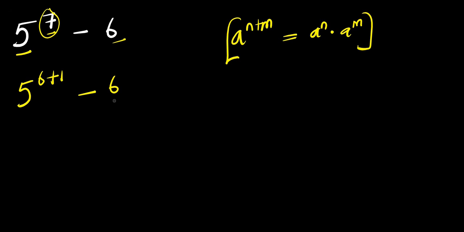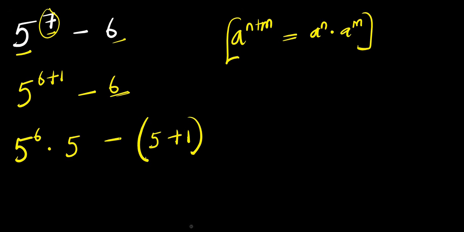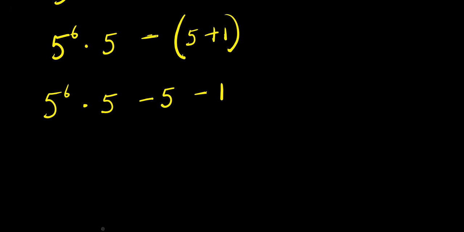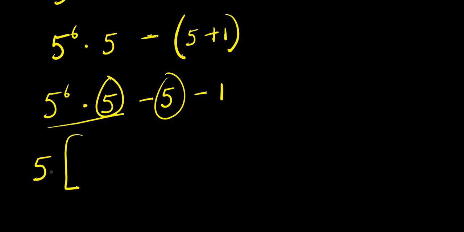And also, I will express this 6 here as summation of 5 and 1. So I have 5 power 6 times 5, which is the same thing as 5 power 1, minus, for 6, I write it as 5 plus 1. So from here, I have 5 power 6 times 5 minus 5 minus 1, multiplying through this negative. At this point, there is 5 here, there is 5 here, I can factor that out. I have 5 times this divides 5, I have 5 power 6 minus 5 divides 5, I have 1, I have minus 1.